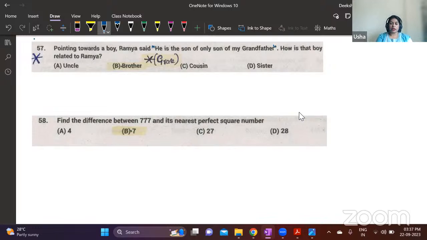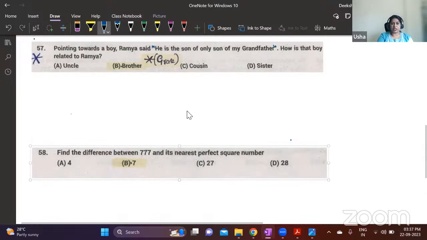Ramya says that he is the only son of my grandfather. So start with Ramya. Whenever one person is talking about another person, start with the speaker. Wherever the word "my" is there, write that first.